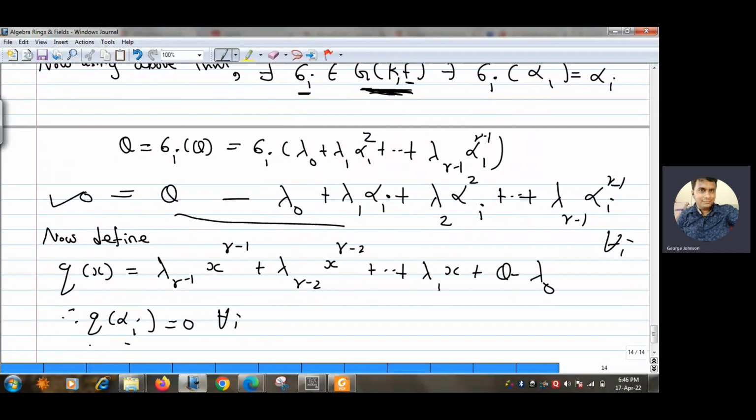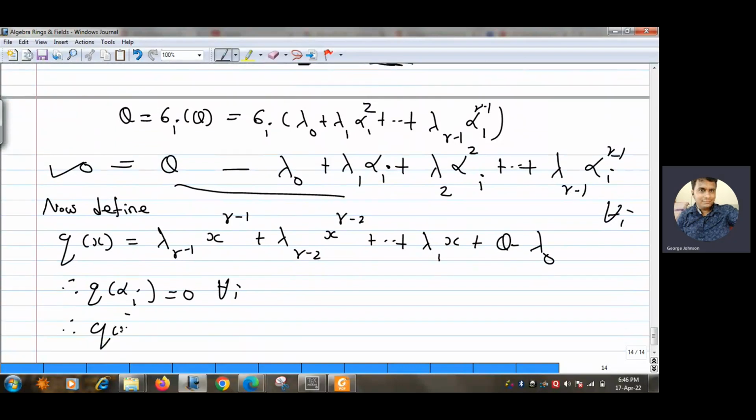But what is the degree of q(x)? It is r minus 1. So how can a polynomial whose degree is r minus 1 have r distinct roots? That is not possible, right? That is possible only if it is the zero polynomial, because a polynomial cannot have more roots than its degree.